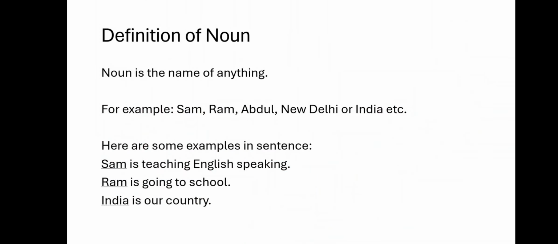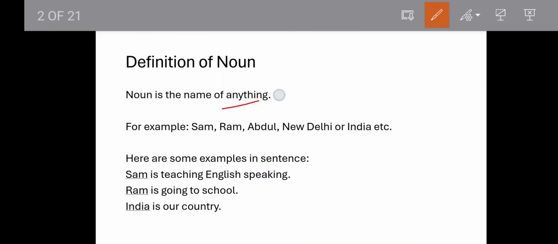Now, the definition of noun is the name of anything, right? For example, Sam, as I said, my name is Sam. So Sam here is a noun. When I say Ram, Ram is a noun. Abdul, New Delhi, India. So all these are names. So it is a noun, right?